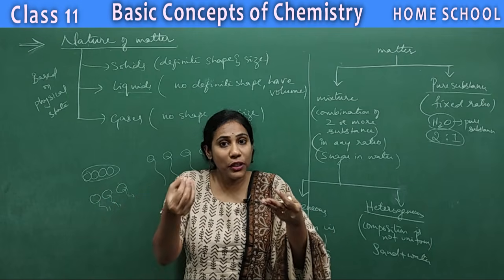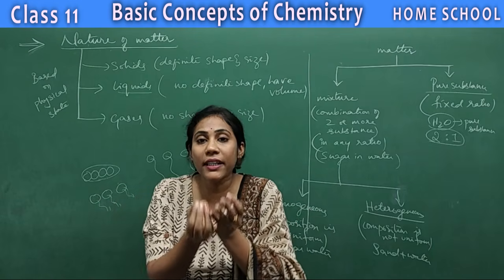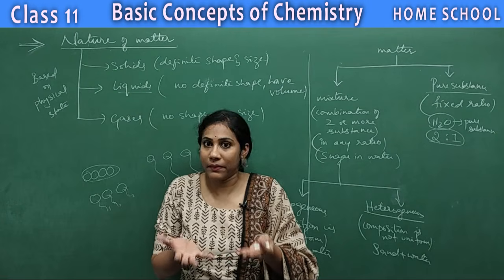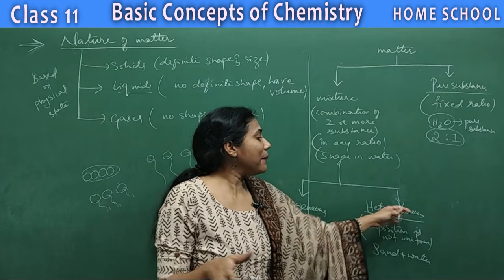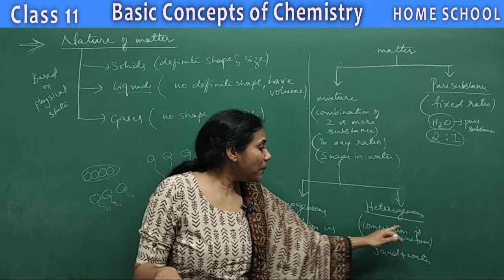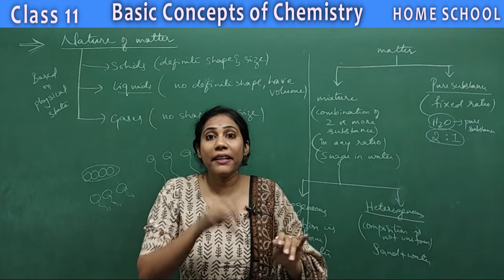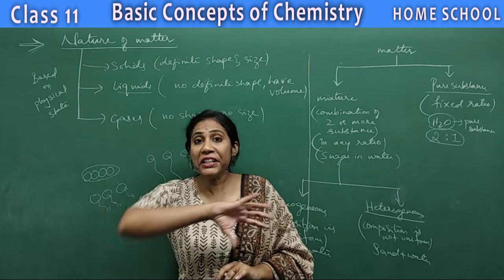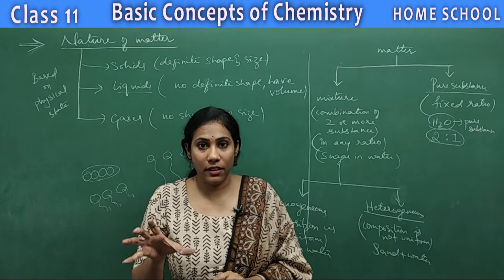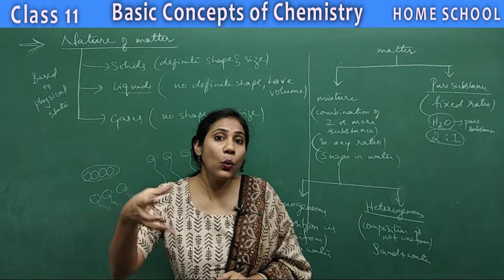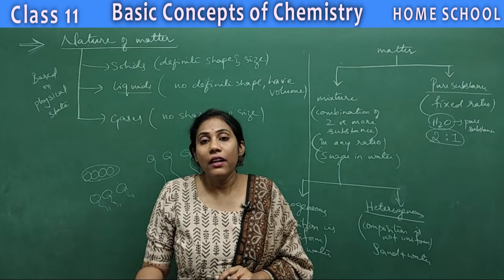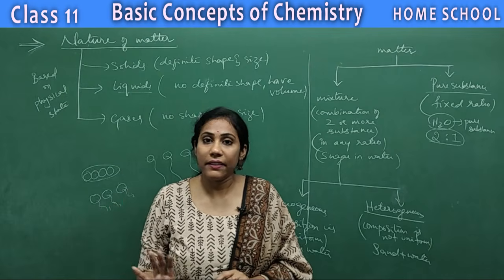That means in the entire water, the sand particles are not present, right? They are restricted to one particular area in the water medium, isn't it? So that's what we mean by heterogeneous. That's what we mean by composition is not uniform. That means sand particles are not present all through the water, right? They are restricted to one particular place. They went to the bottom and they got settled, isn't it?